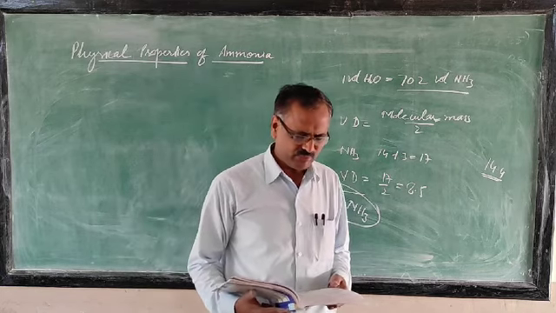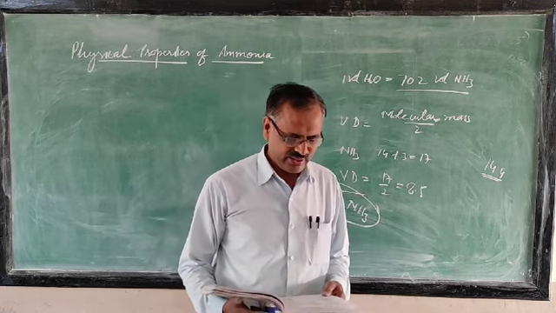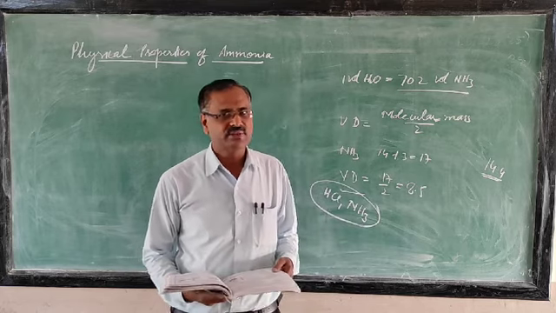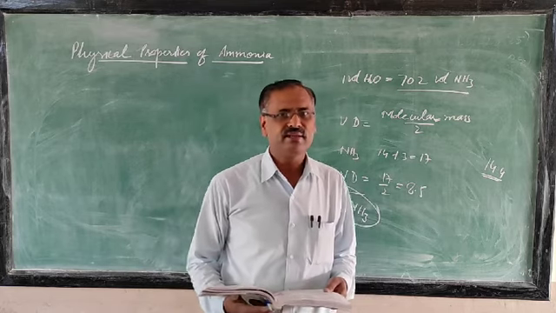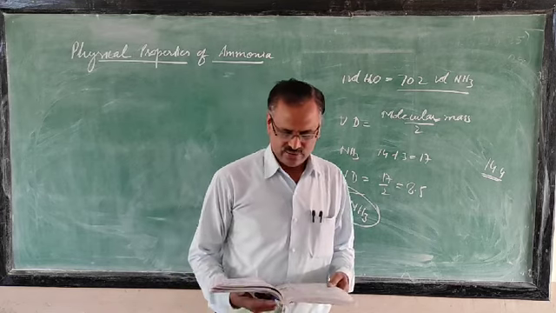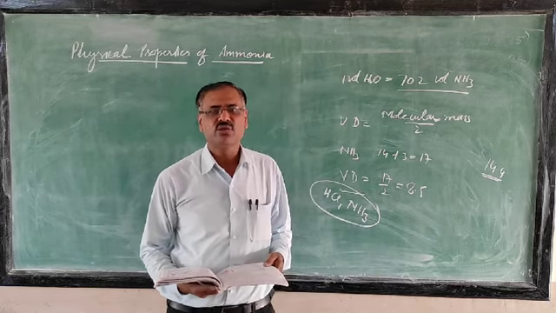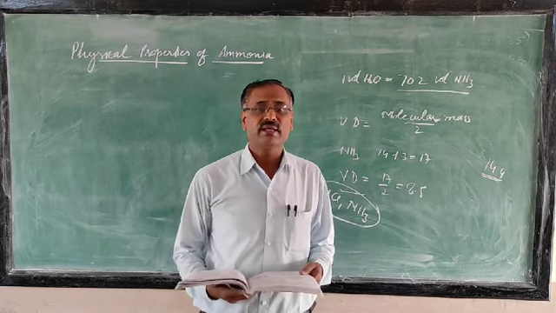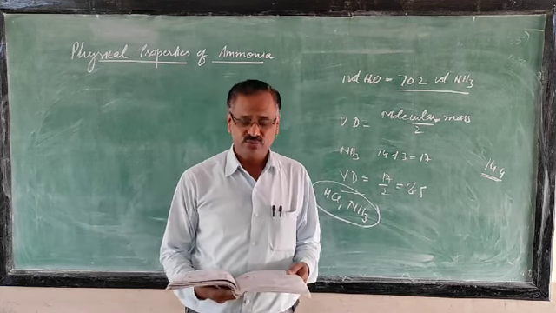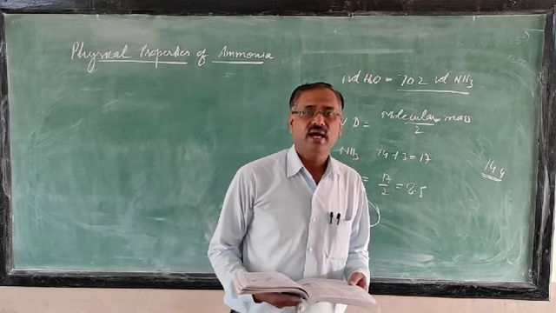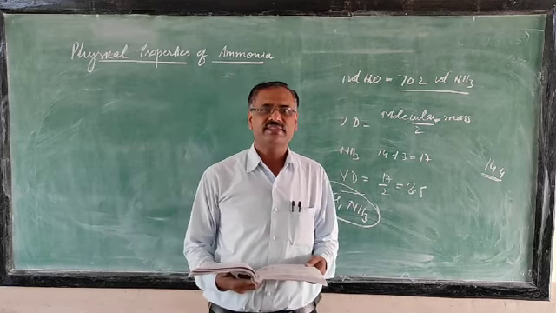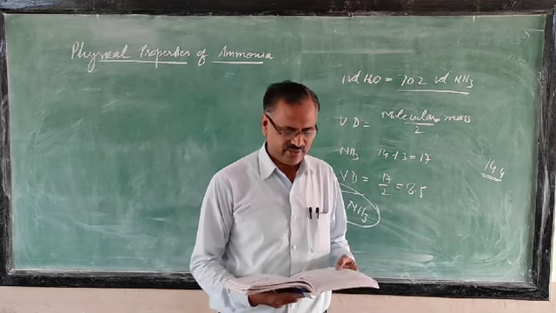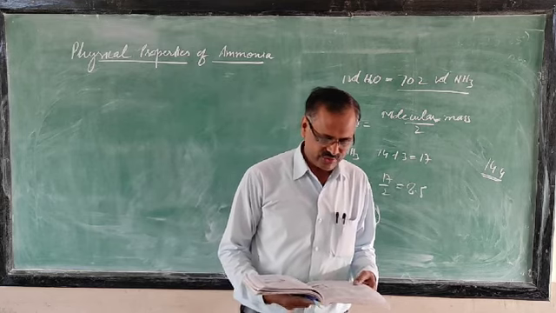Then liquefaction, boiling point, freezing point you will study. Then next you see the fountain experiment is given. The fountain experiment I have already explained once for HCl. So the same thing you have to study for ammonia also. But the difference is that in HCl you used blue litmus solution, but here you use red litmus solution. And the color of the fountain in HCl was red, but here a blue fountain will be there. So you can do it yourself, you have already studied.